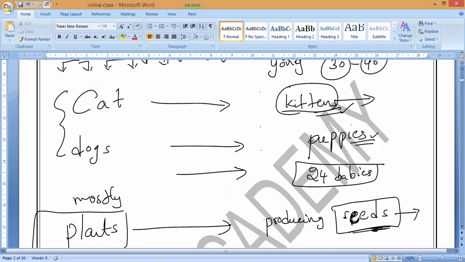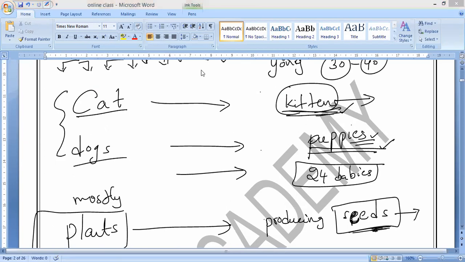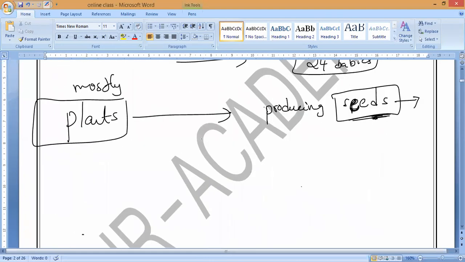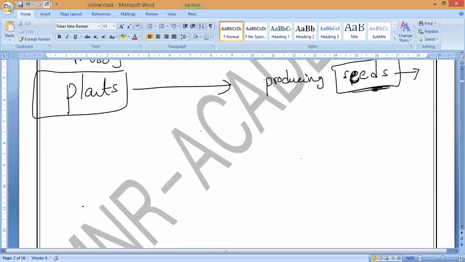Now if you see here, cats are producing what? The same kind of species, we can say kittens, or again these kittens will turn into cats. Dogs also producing what? The same characteristics, puppies. Human being characteristics. So everything you can notice, they are producing the same kind of characteristics as their parents. Is it, guys? Are cats getting dog characteristics, dogs getting some other horse characteristics? Is it happening, or are they getting the same basic characteristics as their parents? Yes?